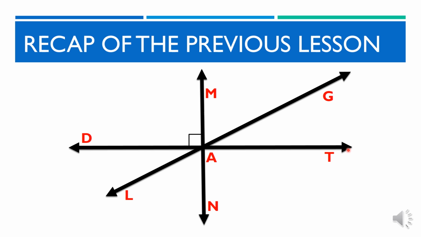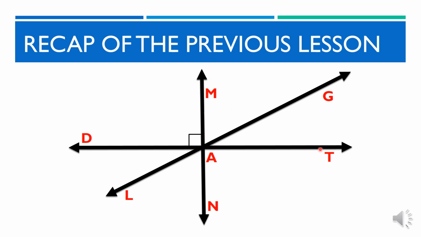And what is supplementary angles? Great! These are two angles that if we add the measurement, has the total of 180 degrees. How about linear pair? Very good. Linear pairs are supplementary as well as adjacent, or the angles share common sides but do not overlap. Magbigay nga kayo ng mga examples ng linear pair sa ating figure. Tama! Angles DAM and MAT are linear pairs.